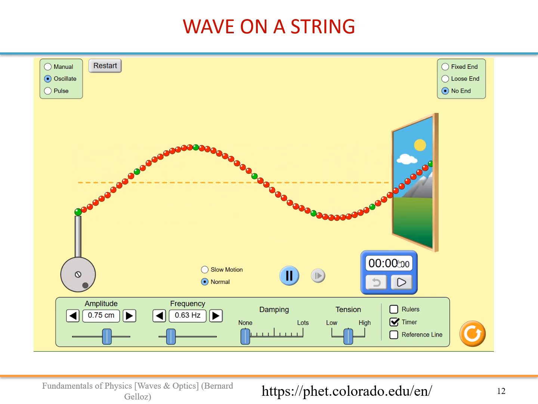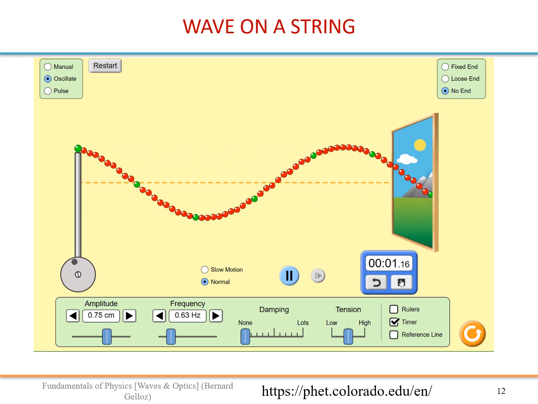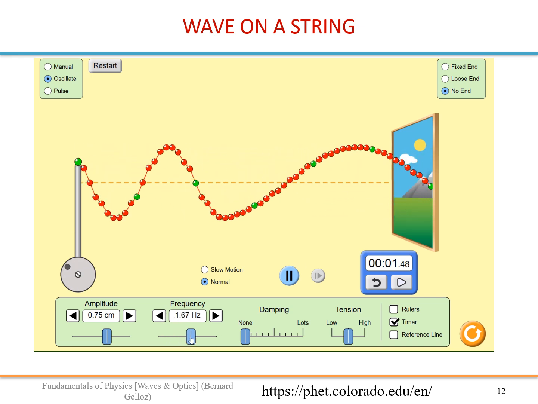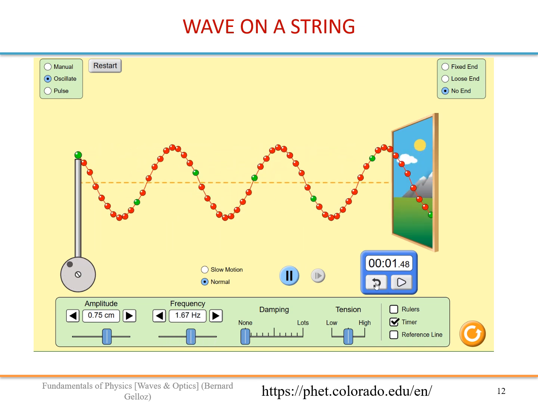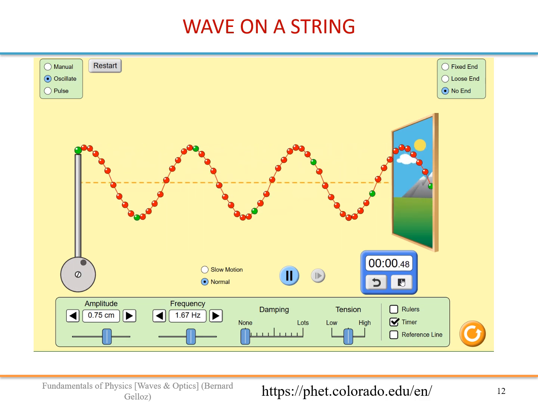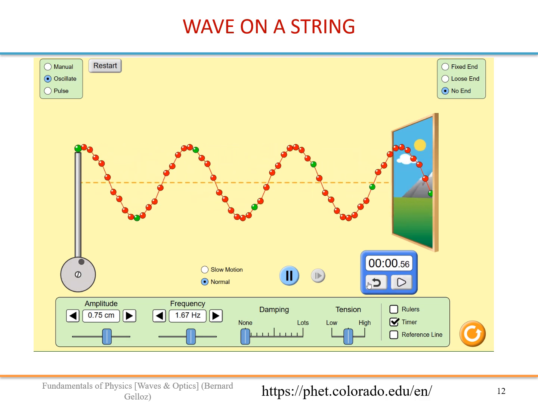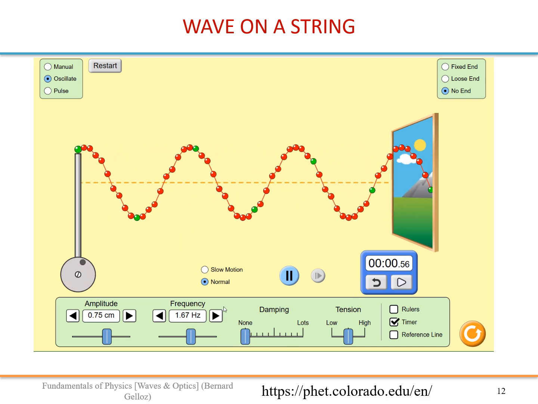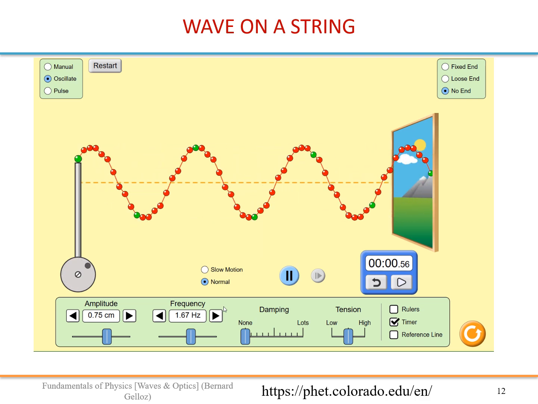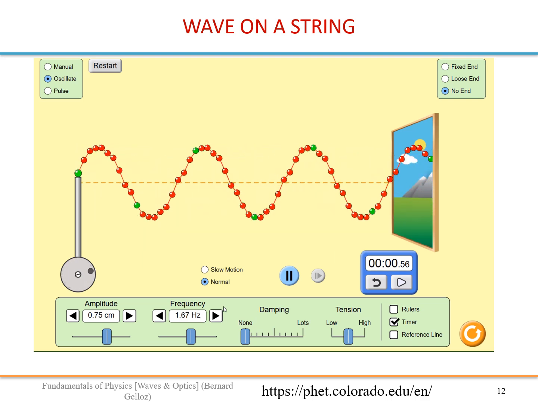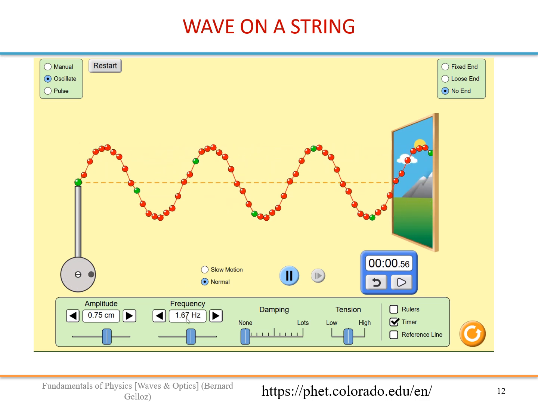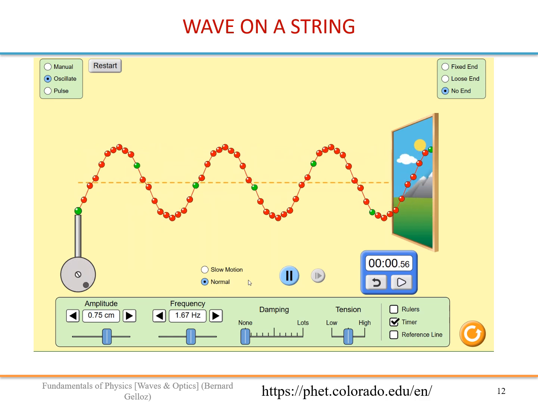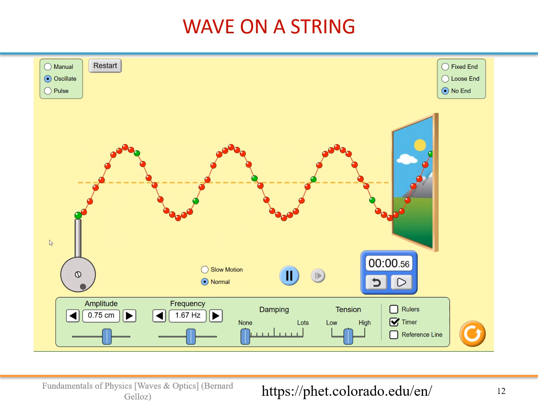Okay, normal. Okay, so that was 1 second 48. Now let's try a higher speed. 1.48. Okay, only 56, so it's not very accurate, but it's enough for us. We can see that the frequency has an effect on the speed. The higher the frequency, the higher the speed, it seems. Alright, so that's all for now for this animation.